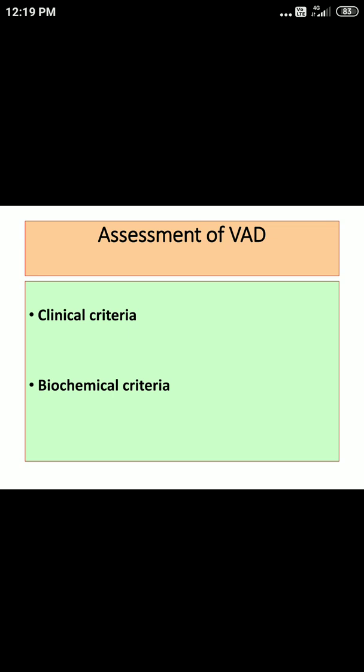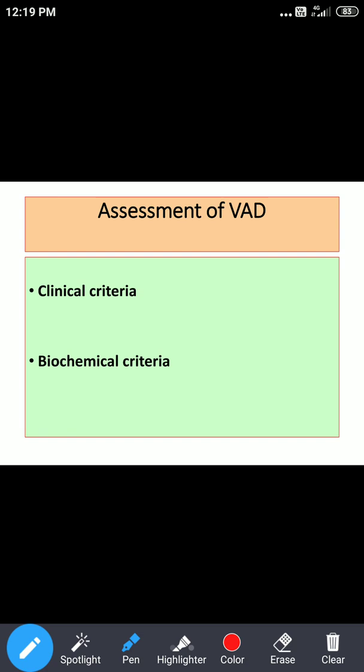Now what is our intention? Deficiency of vitamin A, in just one word you can describe as xerophthalmia. If our intention is to find out the problem of xerophthalmia in our community, we will conduct a survey.